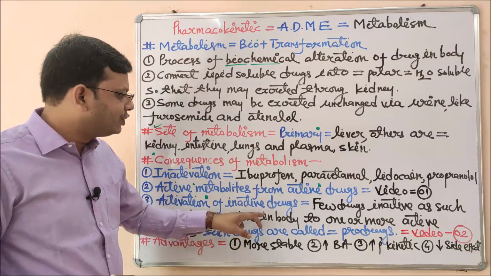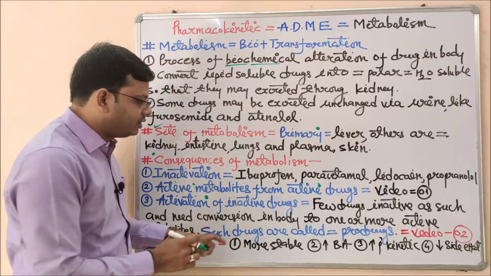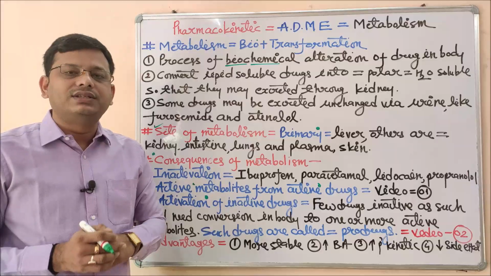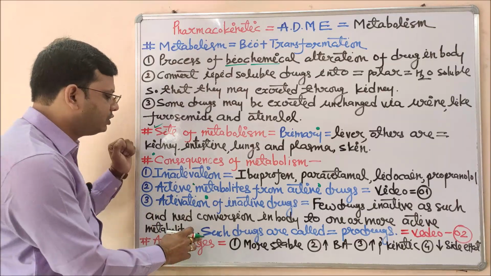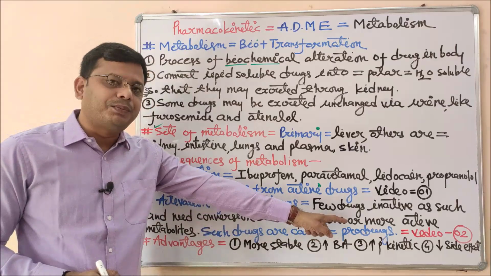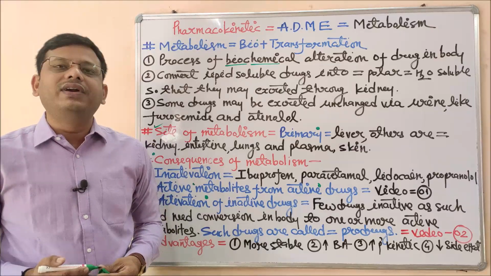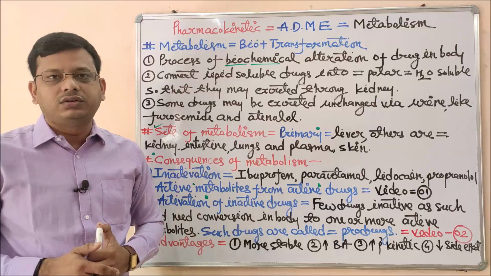So what are these conditions? Few drugs are inactive as such and need conversion in our body to one or more active forms or active metabolites. So this drug has to be converted into active form just after metabolism. Such drugs are also called prodrugs, as I have explained, and examples of prodrugs are included in tabular form, so we will go to another video. Let's have a look at this video.